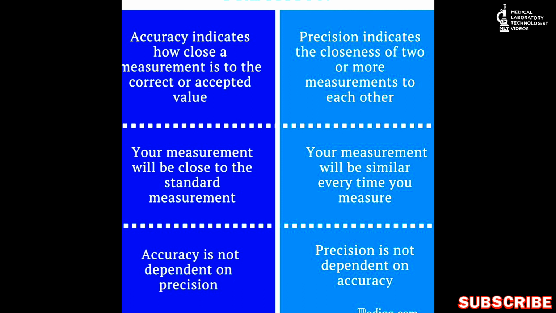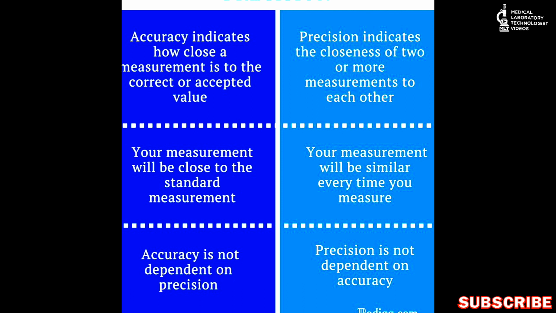For example, if you have to check your internal quality control, then you will check the precision, that is, how close your daily values are to each other. But if you are running external quality control, then we will check the accuracy of our machine, meaning how accurate a result our machine is giving relative to the accepted value or the target value.